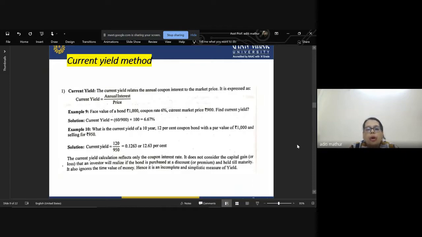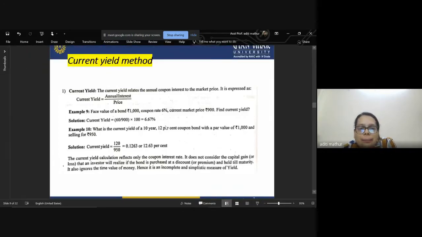Face value of the bond is 1000, coupon rate 6%, current market price 900. Find the current yield. That means, at present, how much is this bond earning? We are simply going to use the formula: current yield is equal to annual interest divided by price.